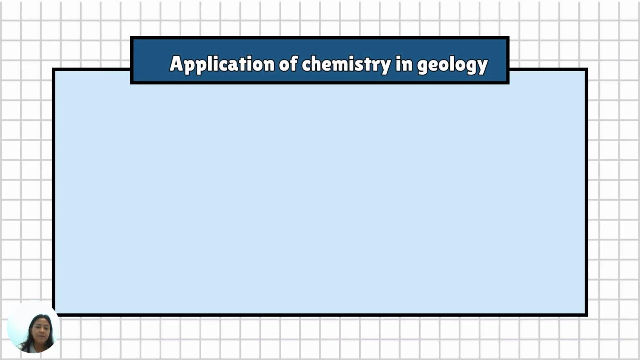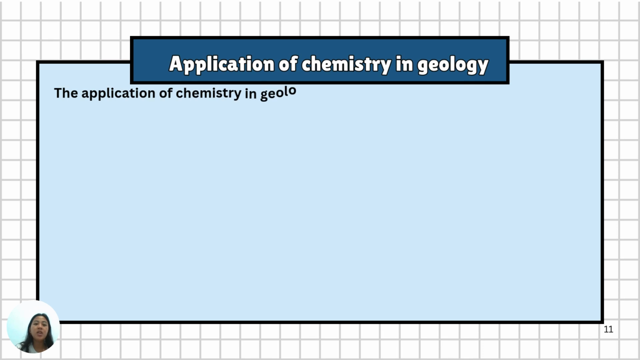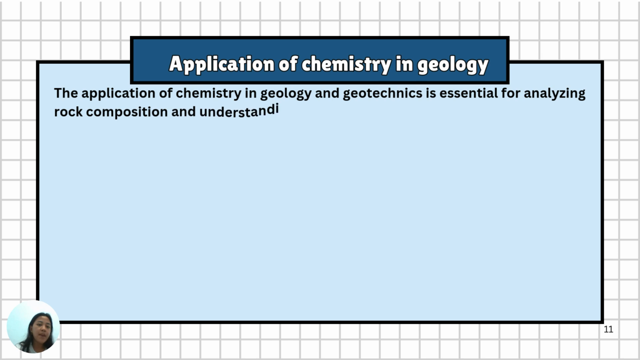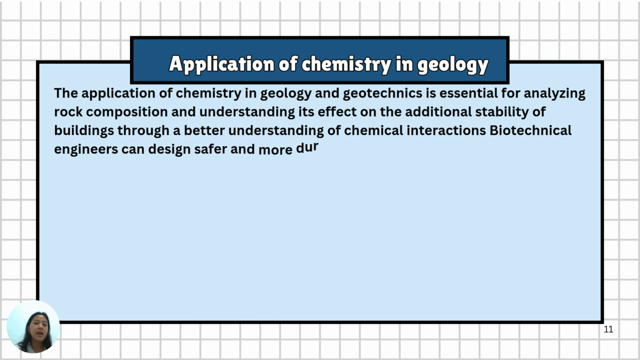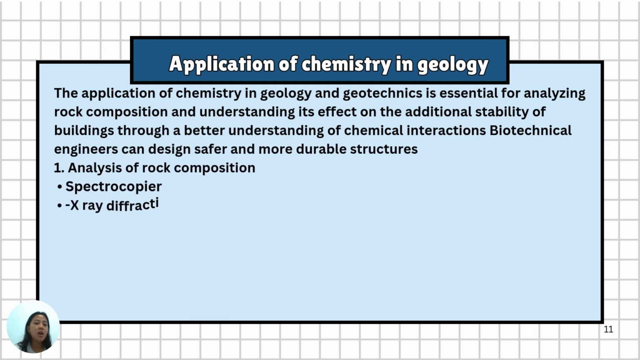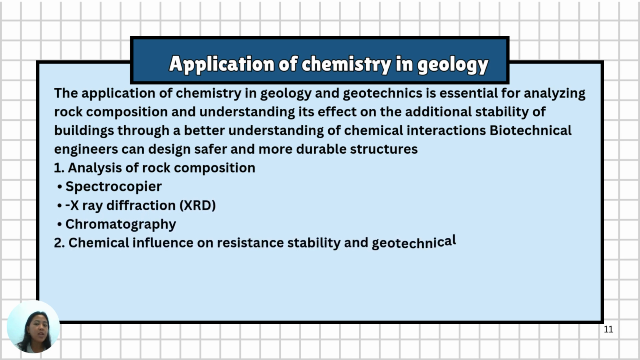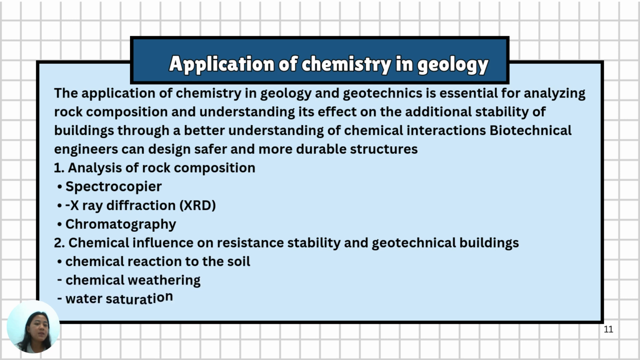Okay, next. Application of chemistry in geology. The application of chemistry in geology and geotechnique is essential for analyzing rock composition and understanding its effect on the stability of buildings. Through a better understanding of chemical interaction, geotechnical engineers can design safer and more durable structures.